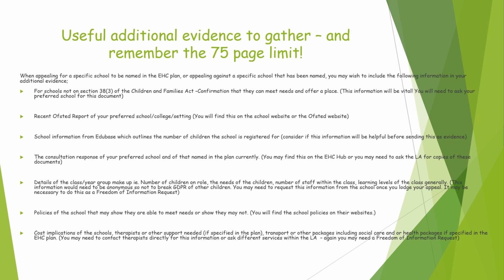Details of the class, year group, makeup, etc. For example, the number of children on roll, the needs of the children, the number of staff within the class, learning levels of the class generally. This information would need to be anonymised so as not to break GDPR of other children. You may need to request this information from the school once you lodge your appeal, and it may be necessary to do this as a Freedom of Information request. Policies of the school that may show that they're able to meet needs or show that they may not, and you'll find the school policies on their website.